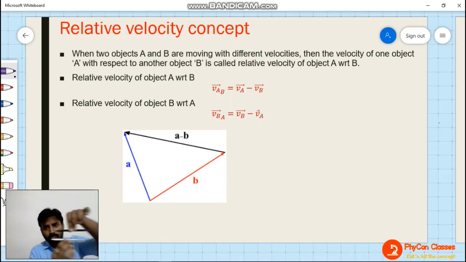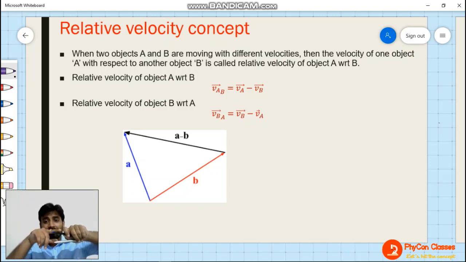Understand? That means if both the bodies are moving with the same velocity, then the relative velocity of one pen with respect to the other pen will be 0. The relative velocity of the second pen with respect to the first pen will also be 0.